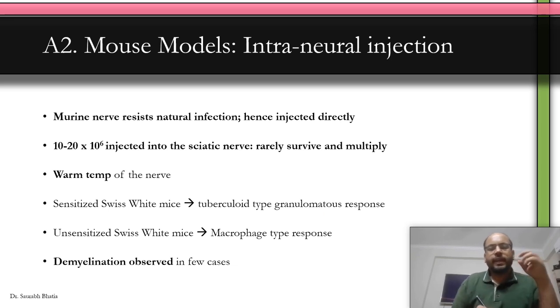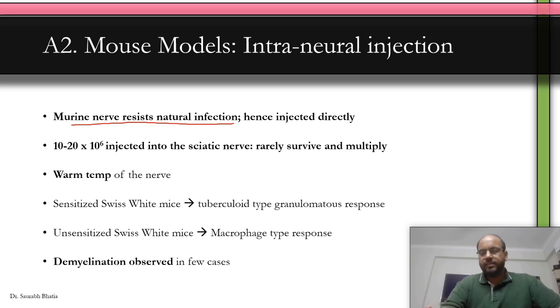Now, why intraneural injection? In the previous slide, we discussed the footpad inoculation. Why do we need to inject inside or around the nerve? The mouse nerve, the murine nerve, resists natural infection. So we know that in humans, after the infection of skin, the M. leprae migrates towards the neural tissue and infects Schwann cells. Okay, mice Schwann cells resist infection by M. leprae, so you might not be able to get good nerve samples for your study.